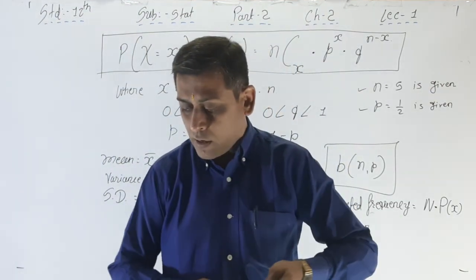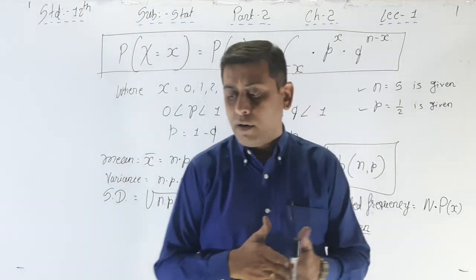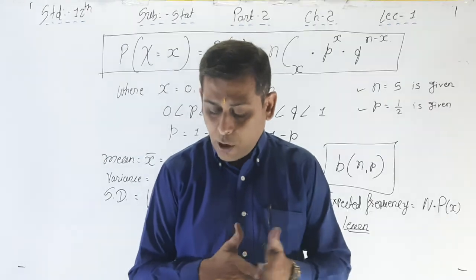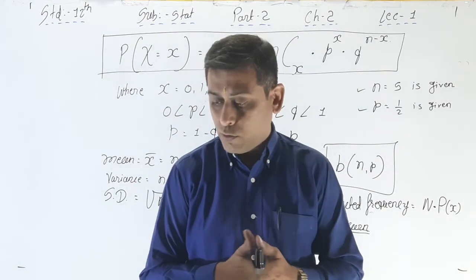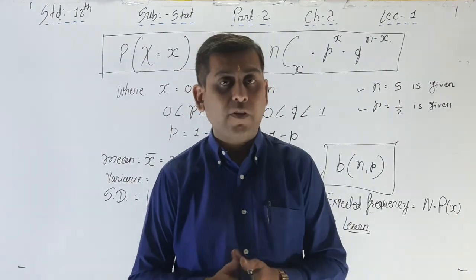Please write down the definition of Bernoulli trials, then properties of Bernoulli trials, and then properties of binomial distribution. That is your homework. Please write it down in your rough book.